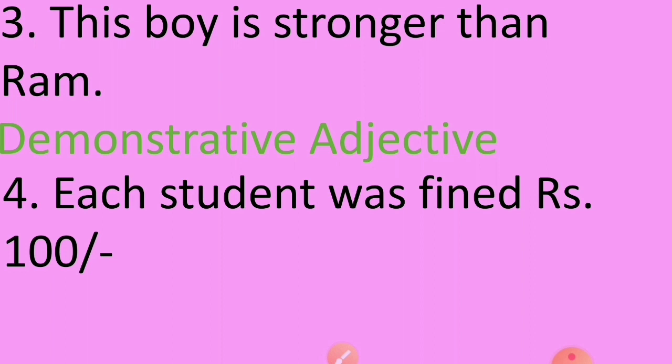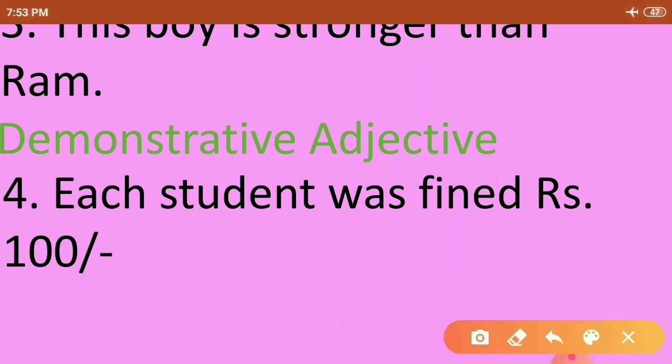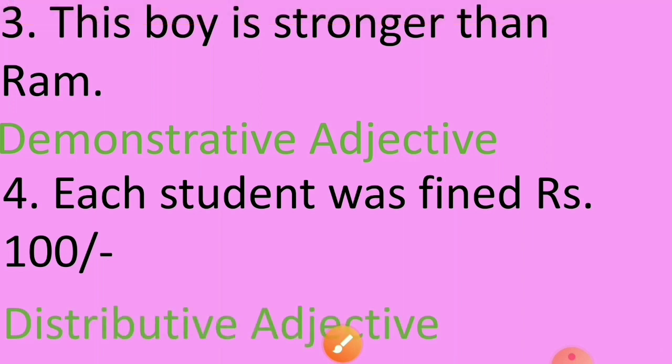Fourth question. Each student was fined rupees 100. And the adjective in this sentence is each. And the kind of adjective is distributive adjective.